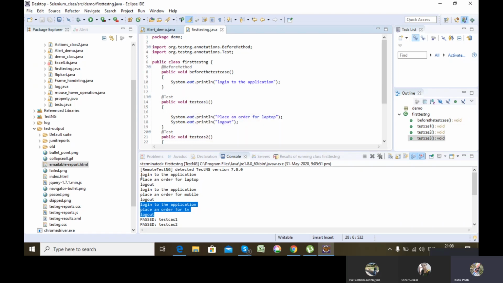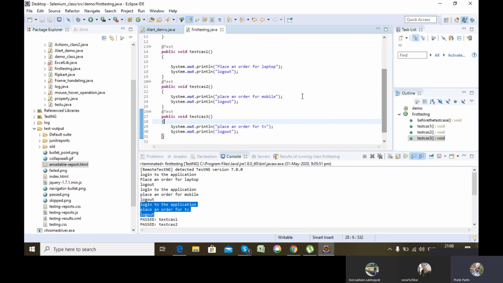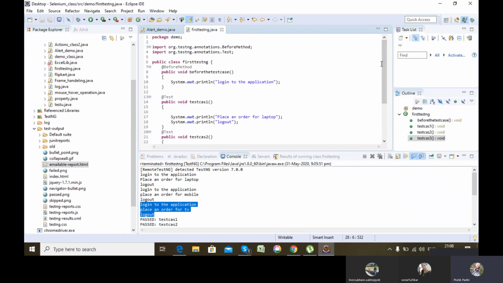See, I have this output: log into application, place an order, log out, log into application, place an order, log out. Now I removed every log into the application from all the @Tests. Now let's see if it is the same output which I am expecting after deleting and writing it a single time inside @BeforeMethod.